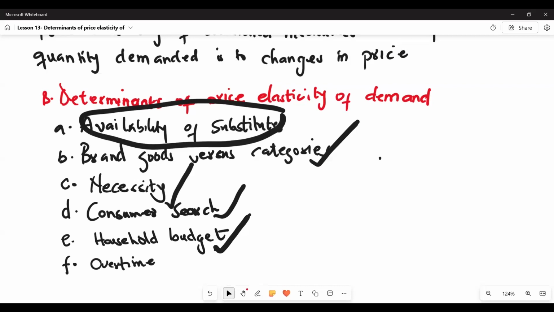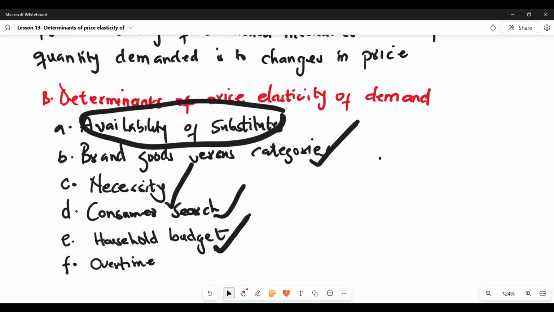But when the good does not really affect your budget, in this case, let's say the price of the good is negligible or very small, when the price increases, it won't increase that much to affect your budget that drastically, so your quantity demanded might not change that much. Let's look at two examples: jeans versus pencil. Your demand for jeans will be more elastic as compared to your demand for pencil.